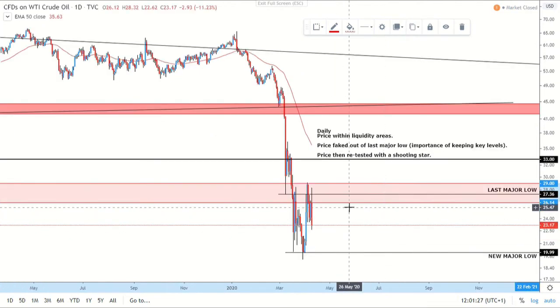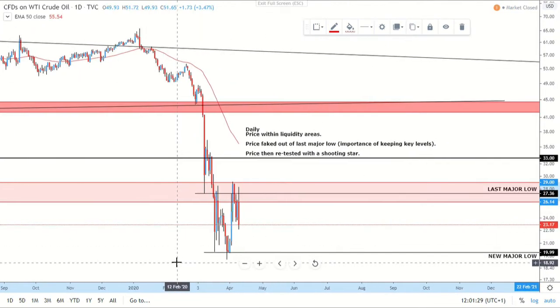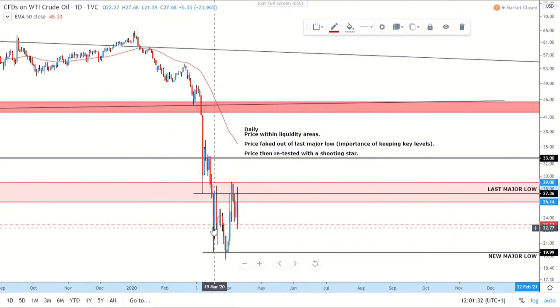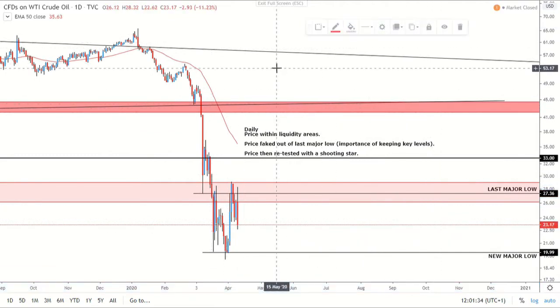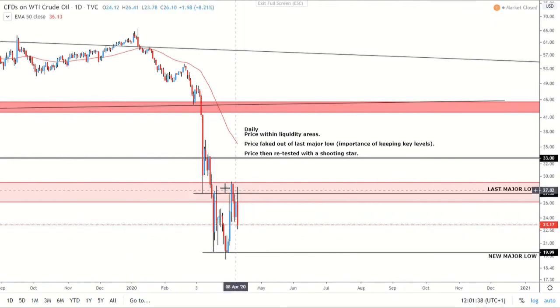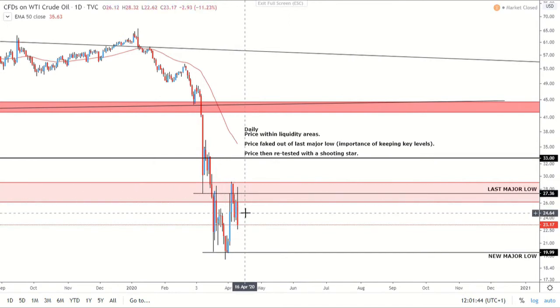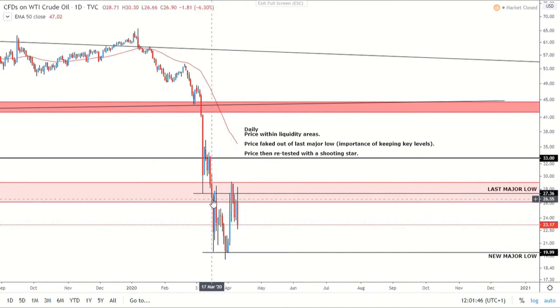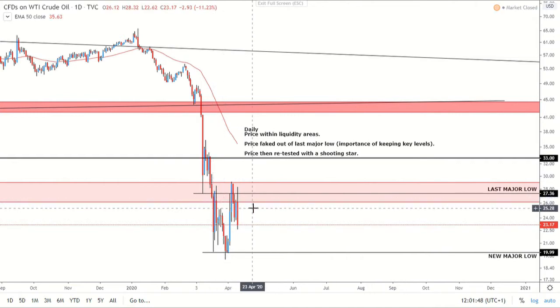Go on to the daily. On the daily, you can just see them two zones a little bit more clearly. You can see obviously these wicks created here that we did have some sort of liquidity in, and then of course we've got this liquidity zone here which we didn't break, faked out of the last major low, and then obviously a massive, nearly a shooting star off of it, and a sort of bearish engulfing. So obviously that's suggesting more downside potential. So are we going to see that?